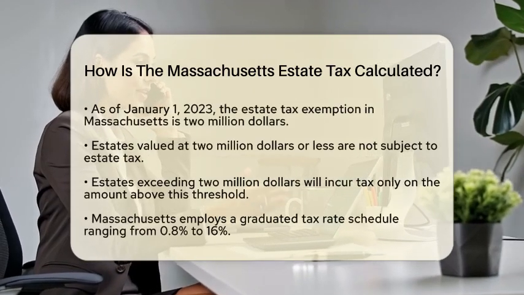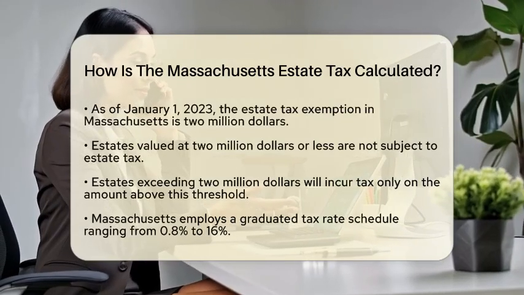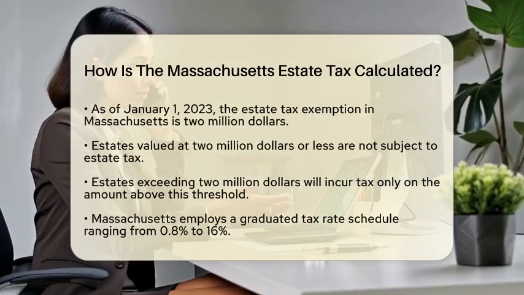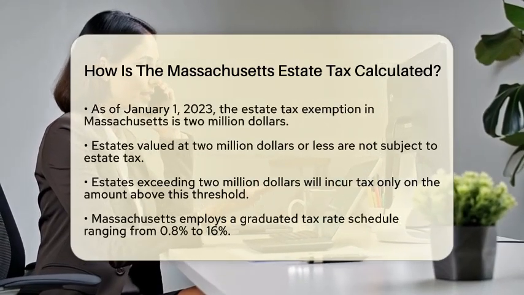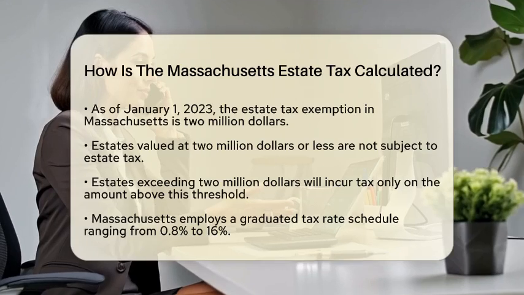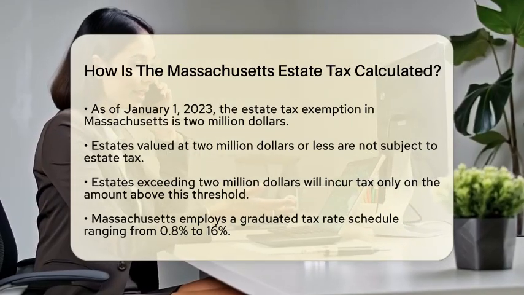As of January 1st, 2023, the estate tax exemption in Massachusetts increased to $2 million. This means if your estate is valued at $2 million or less, you will not owe any estate tax. However, if your estate exceeds this threshold, you will only pay tax on the amount above $2 million.